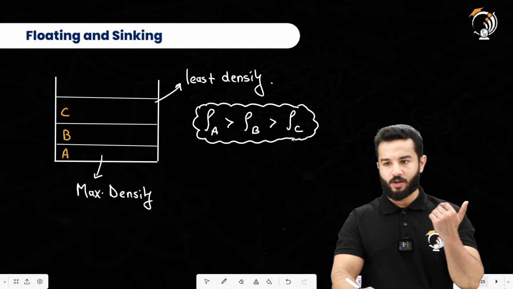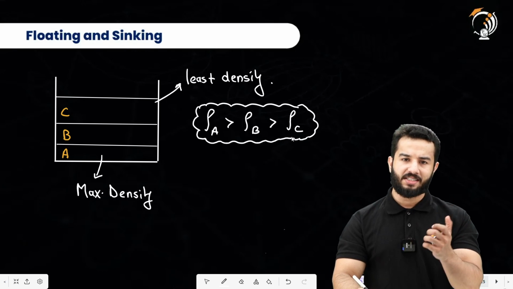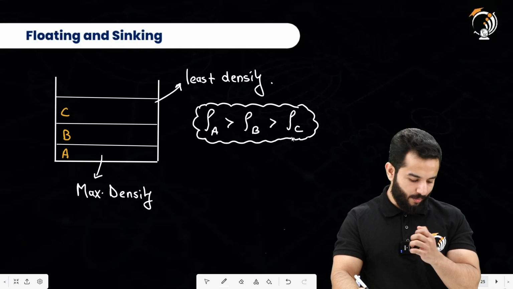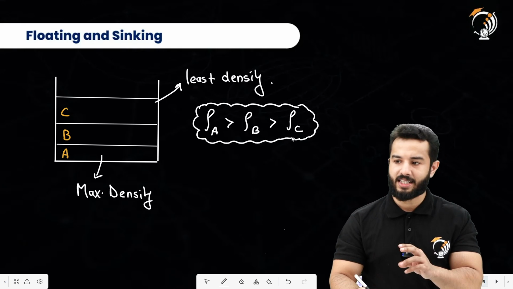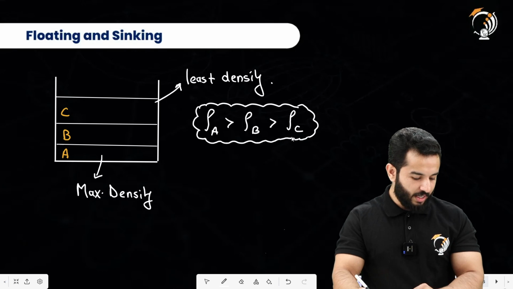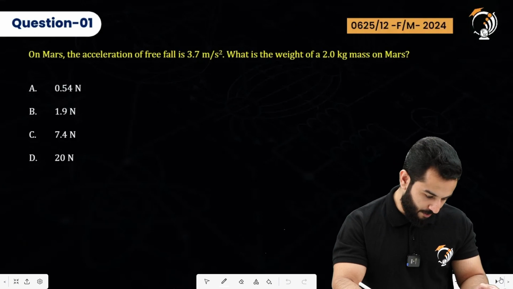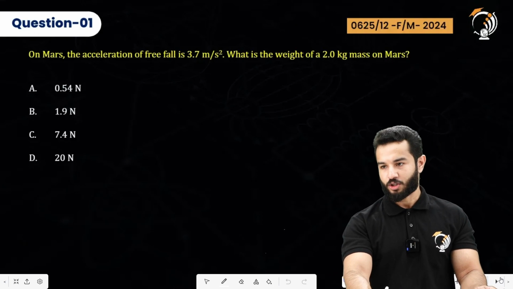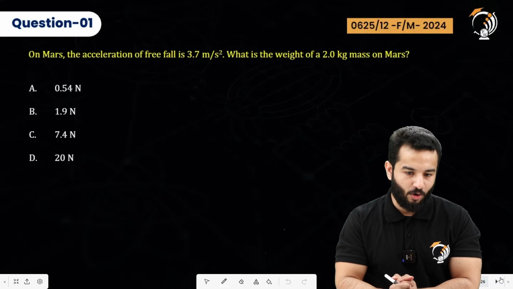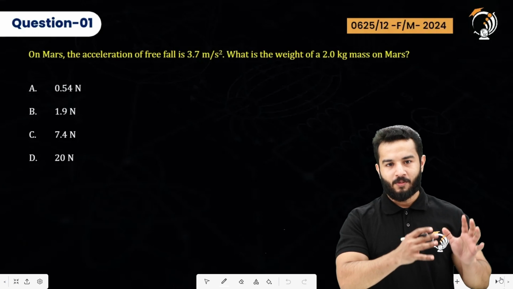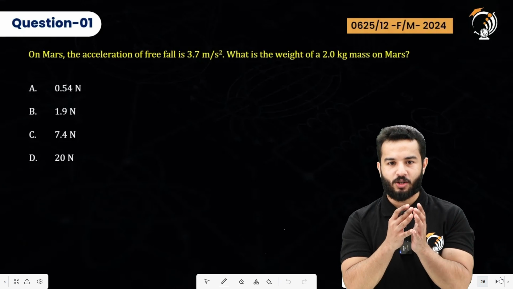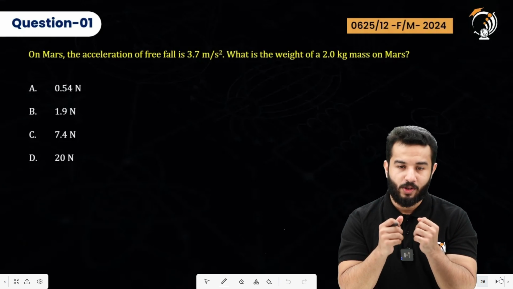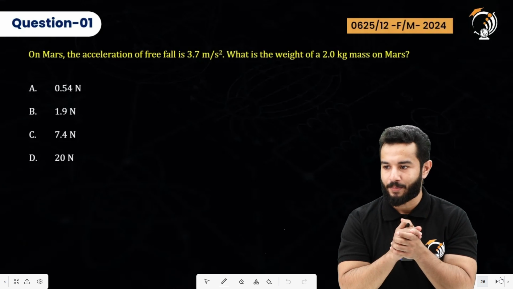So if a liquid has got greater density, then it will go down, right? It will be heavier, and if it has got a lesser density, then it will float. So this is related with the floating and sinking concept. Now let's solve some of the questions. Getting all the theory is not that much important, but solving past year problems is the main thing.